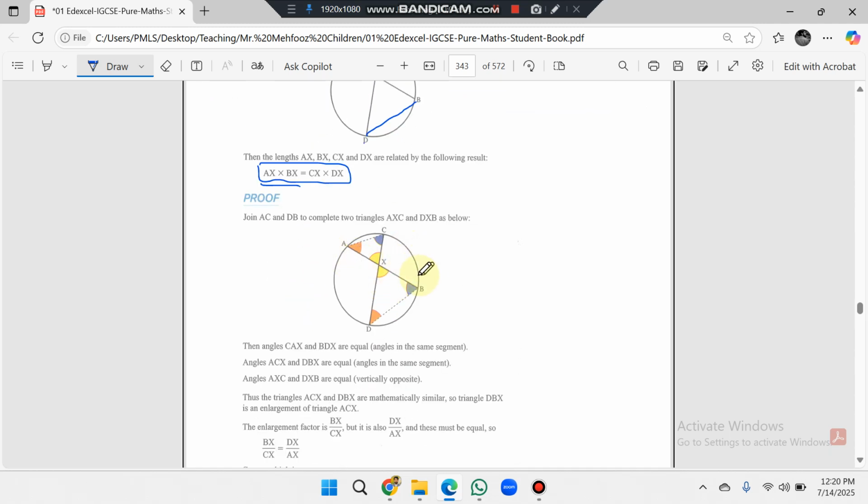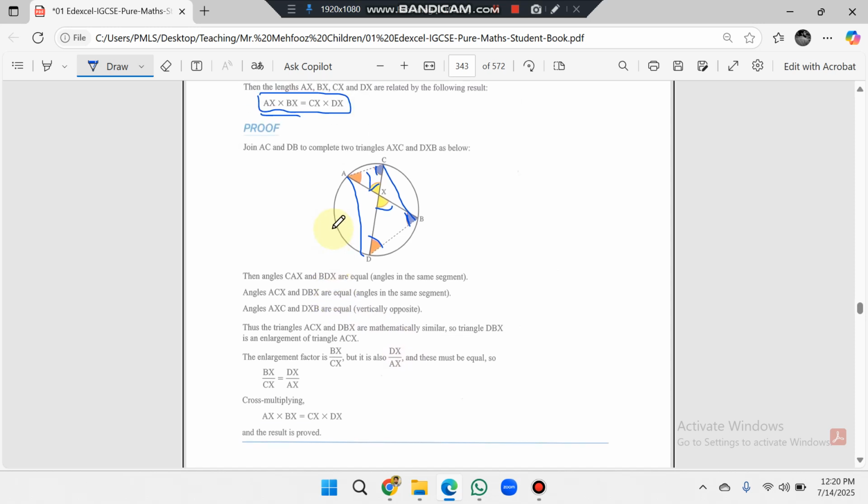Now you can see that this yellow angle is congruent to the other yellow angle. Why? They are opposite angles, right? And also angle C is equal to angle B. Why? If you join these two lines, you can see that these two angles are in the same segment, so they are equal. Also, if you join C and B, you can check that angle A and angle D are in the same segment, so they are equal.